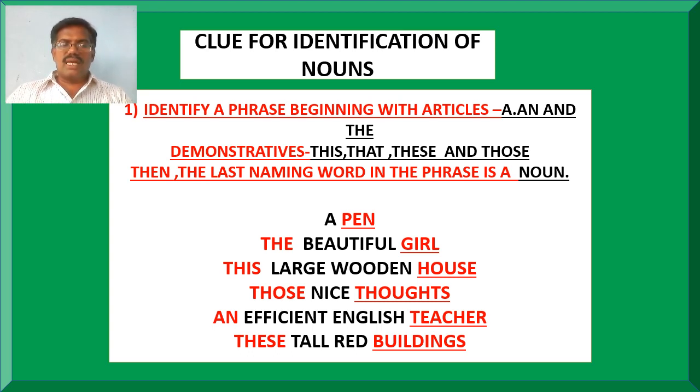And an efficient English teacher is another phrase. Here this phrase has begun with an article an, and the last naming word, that is teacher, is called a noun. And in the last phrase, which has begun with the demonstrative adjective these, the last naming word in the phrase, buildings, is called a noun.